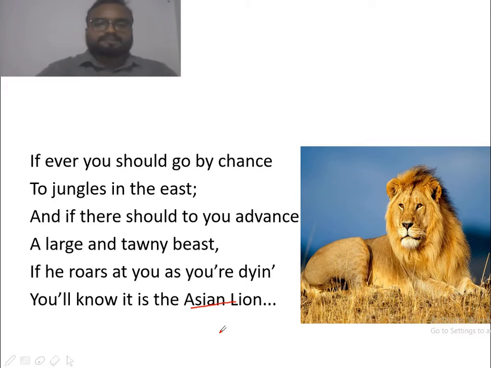Here tawny is used in the fourth line. Tawny refers to an orange brown color or yellow brown color.